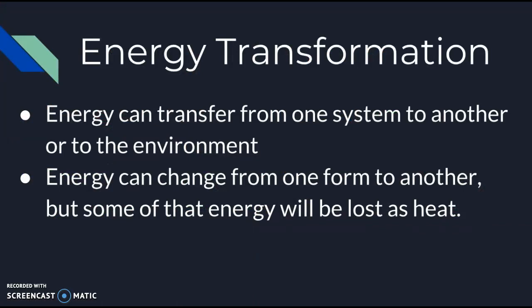Energy can also transfer from one system to another. When we talk about a system, we're talking about a person, a car, a tree. A system is just anything that has matter. Energy can change from one form to another. So it can go from chemical to electrical, but some of that energy will be lost as heat. So let's look at a couple examples of that.